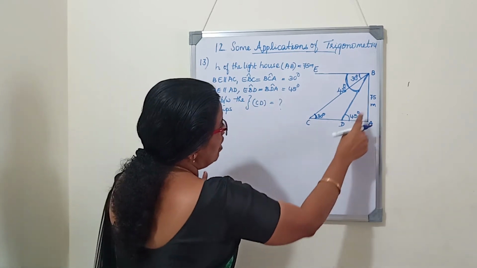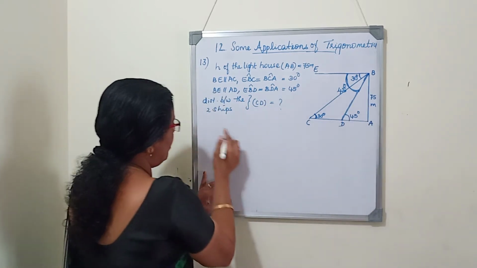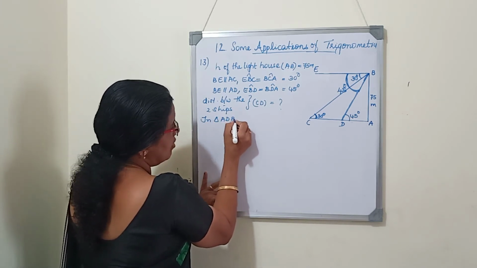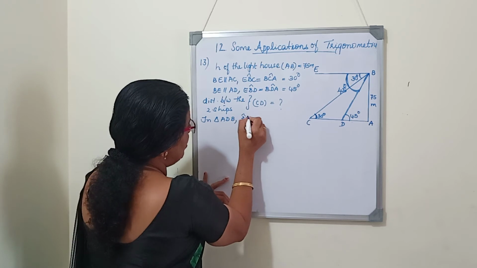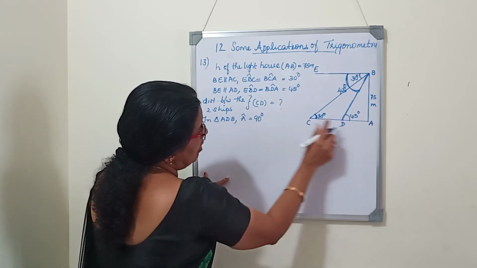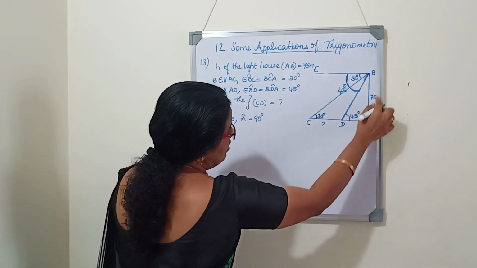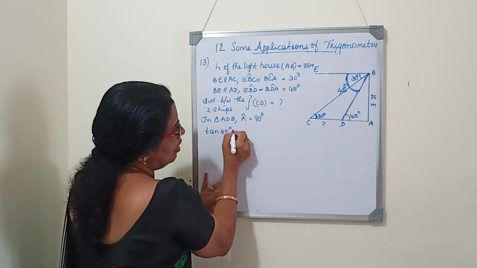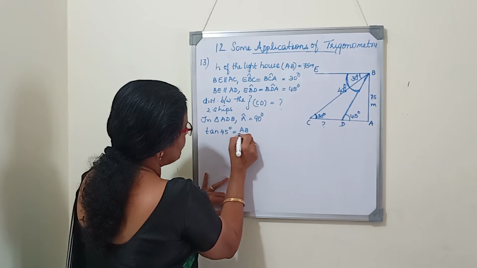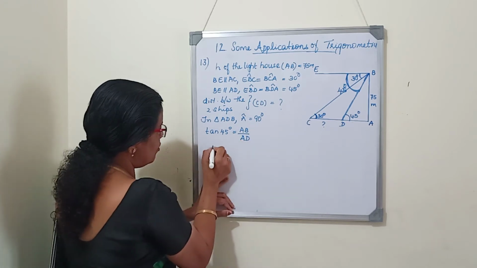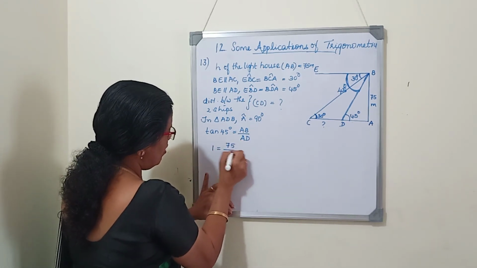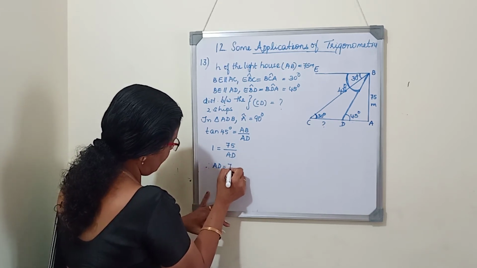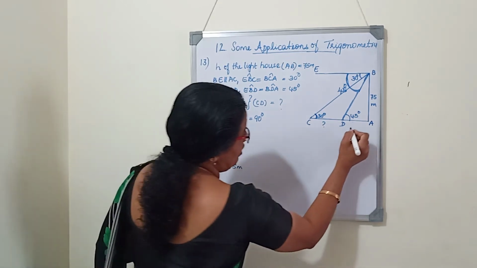Now we will consider triangle ABD or ADB. In triangle ADB, angle A equals 90 degree. Here we will write tan 45. Tan 45 is equal to AB by AD. Tan 45 is 1. AB is 75 by AD. Therefore, AD is equal to 75 meter. So, this is 75 we got.